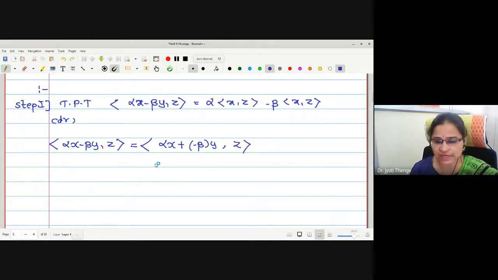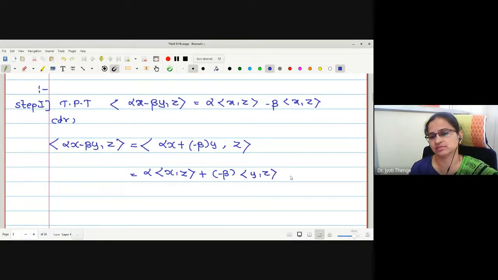Now, can I use the linearity in the first variable property? Yes, ma'am. The property says alpha times the inner product of x with z, added with the scalar minus beta taken out as it is, times the inner product of y with z. Reason: linearity in the first variable.